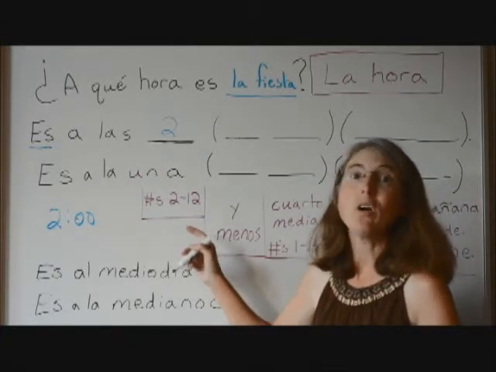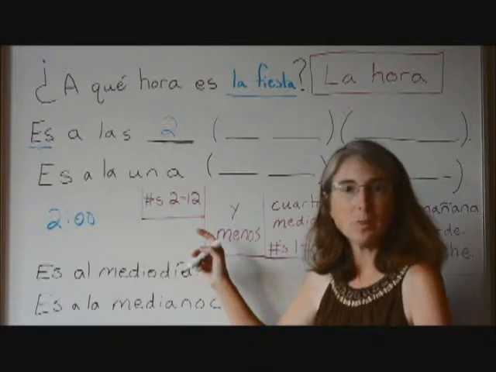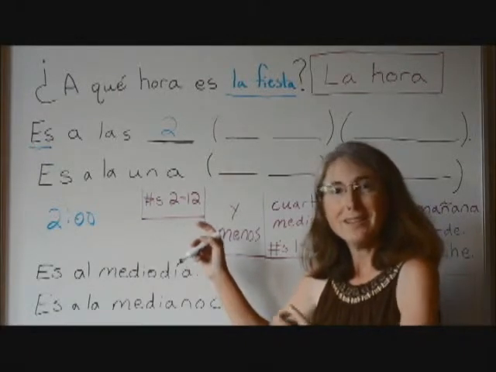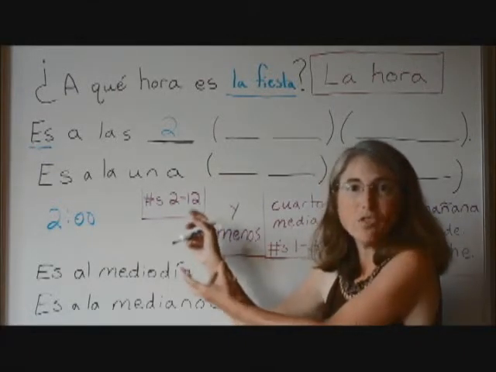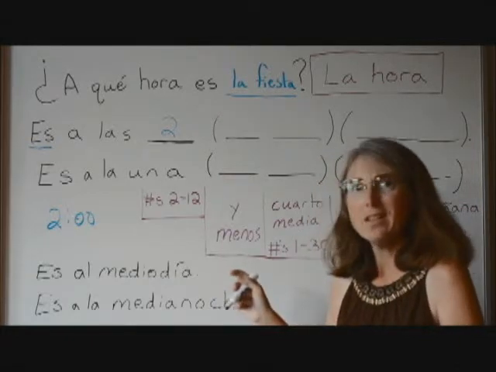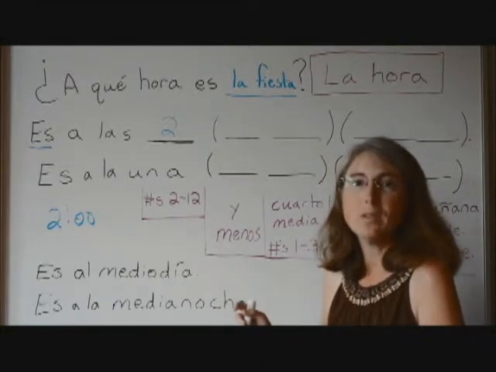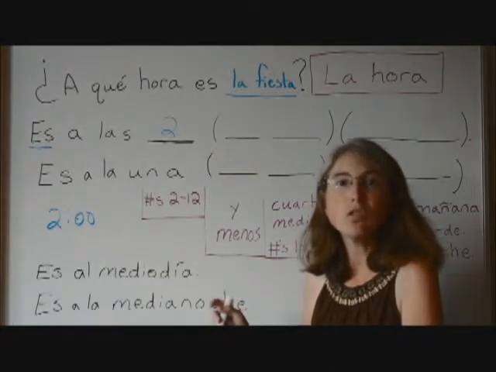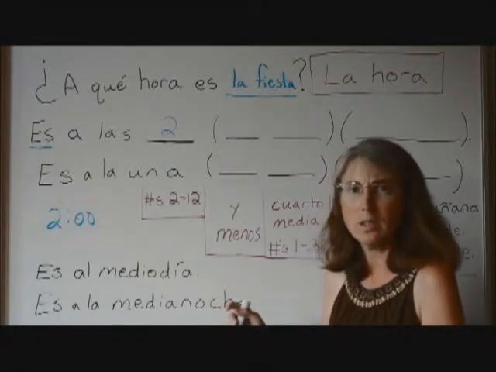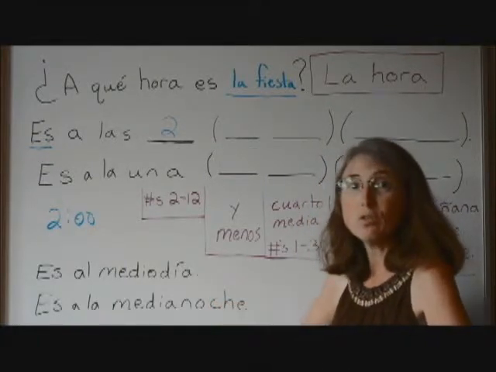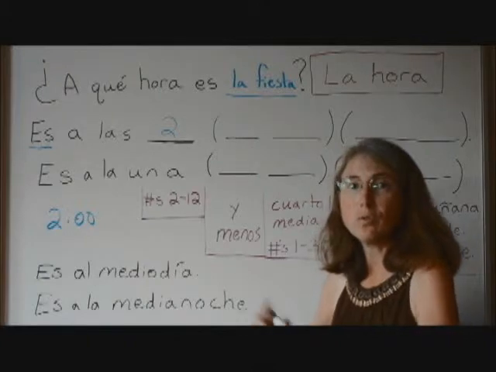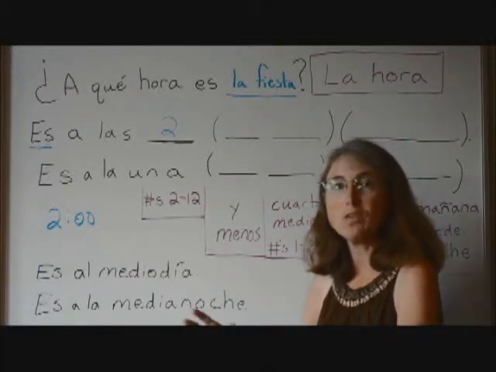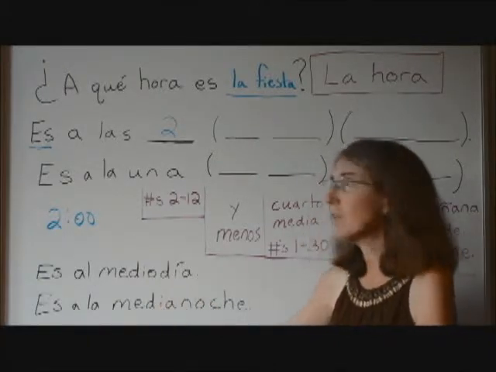In another video, we talk about how to tell time in Spanish. And similarly, in the case of talking about the time of an event, we're going to express time according to whatever hour it's closest to. Okay? So if it's closest to 3 o'clock, then we're going to express time closest to 3 o'clock.